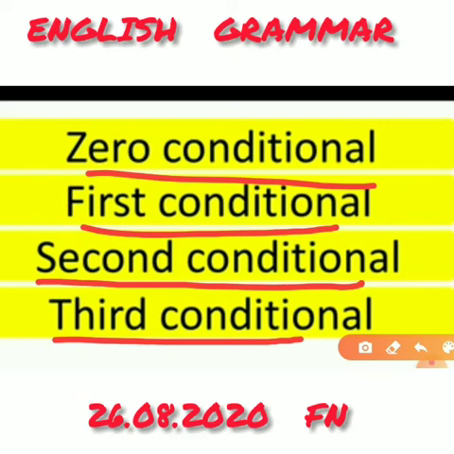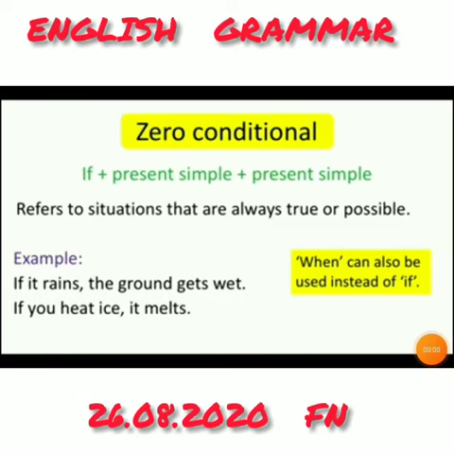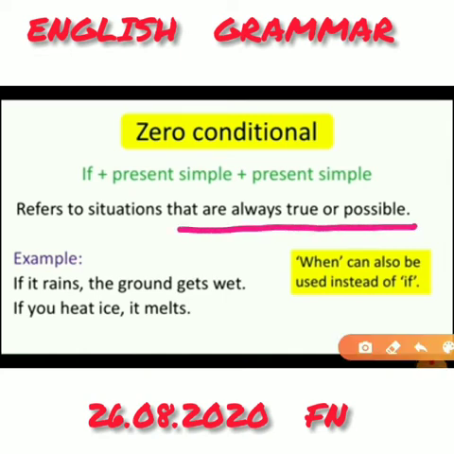The condition always has the same result. Zero conditionals are also known as type 0 conditionals. We use the zero conditional when we talk about things that are always true. See, that are always true or possible. It must be used for situations that have a constant result.